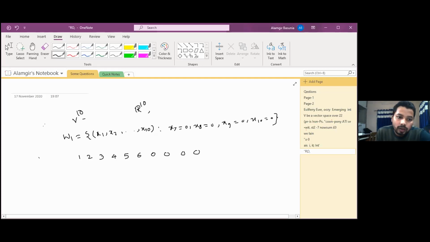This one is our w1. Okay, and now w2 we can choose different. W2 must be different from w1. Okay, if we again choose 7 0 8 0 9 0 10 0, that will be identical space. We don't want to get that one. Then to get the maximum dimension, what can we do? We can do here 0 here, and maximum common condition. Common condition means where x7 0, here also we are taking x7 0, x8 0, x9 0.